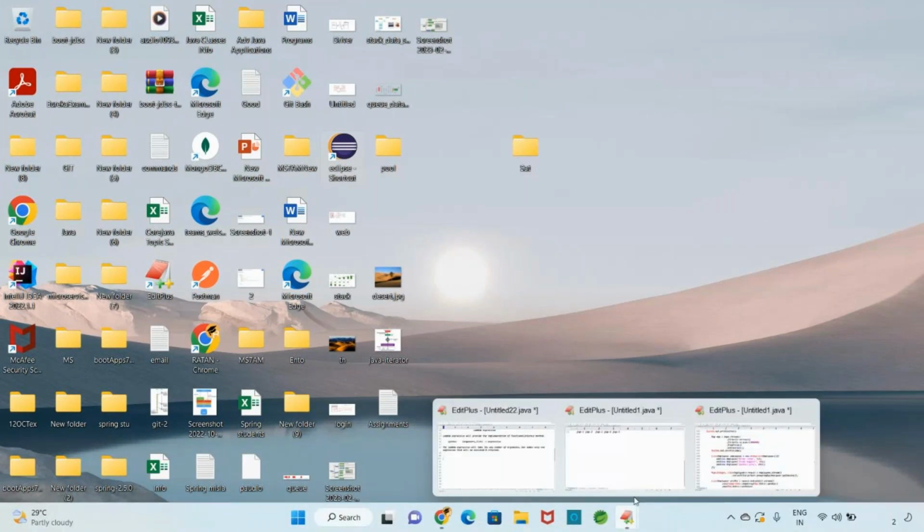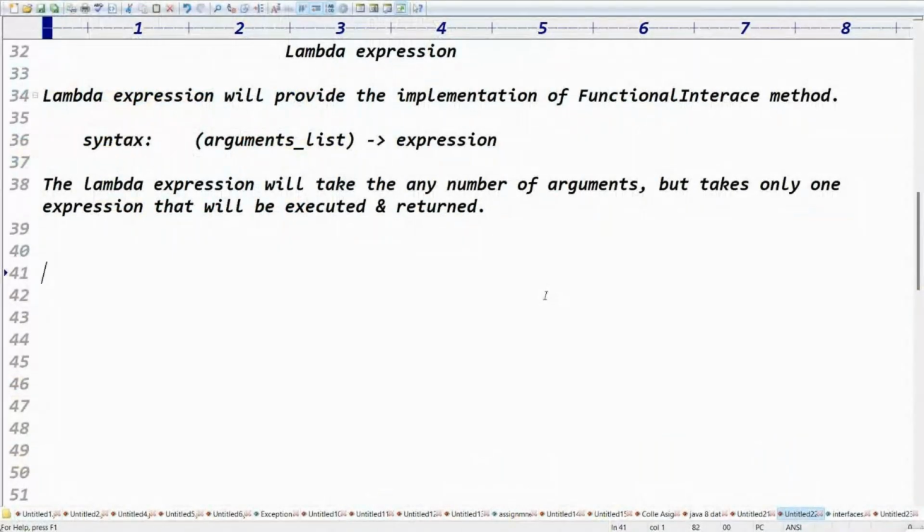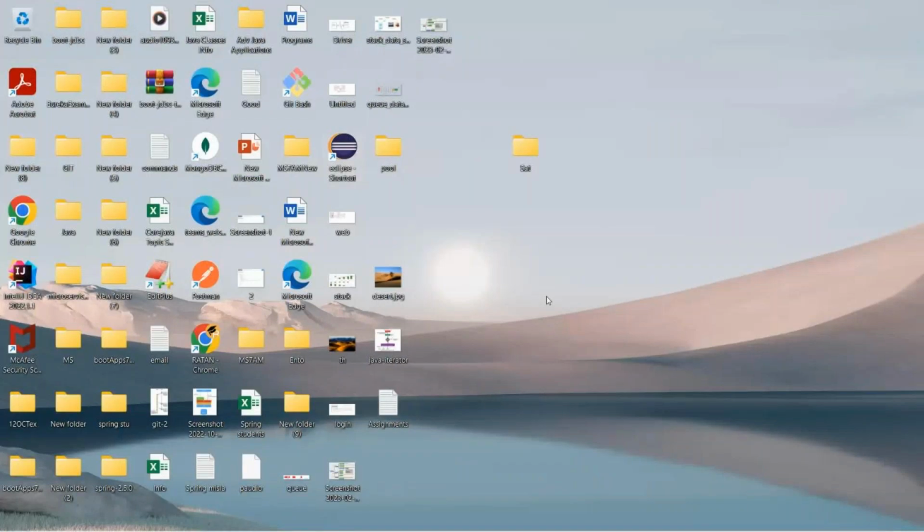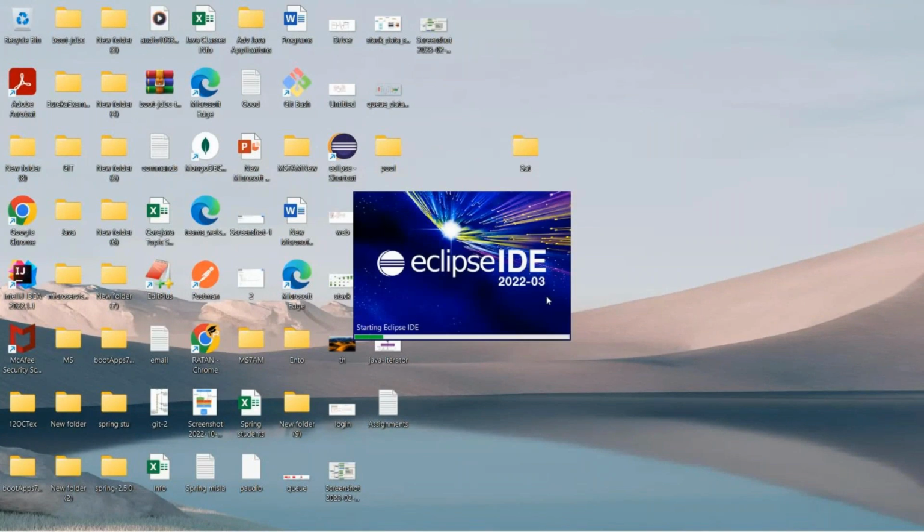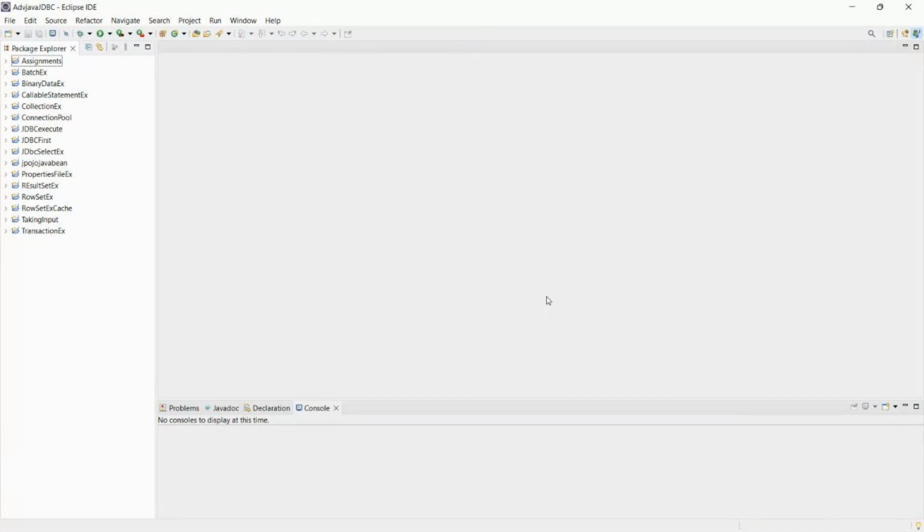Can you please repeat, Amma? What is a Lambda? What is an interface? How many methods are allowed in an interface? Up to Java 7th version, abstract methods. From Java 8 version onwards, default methods and static methods. From Java 9th version onwards, private methods and private static methods.